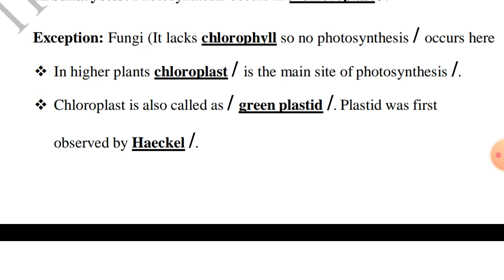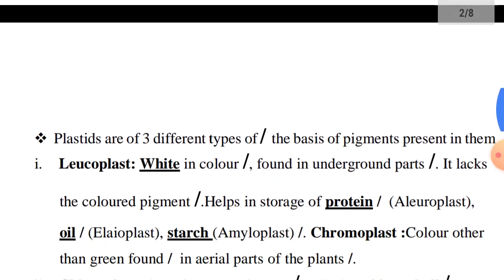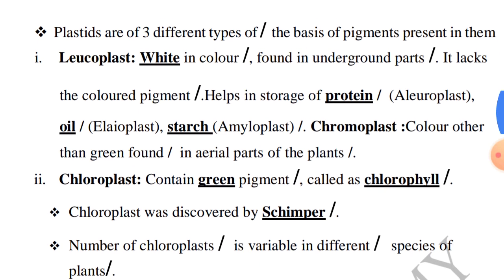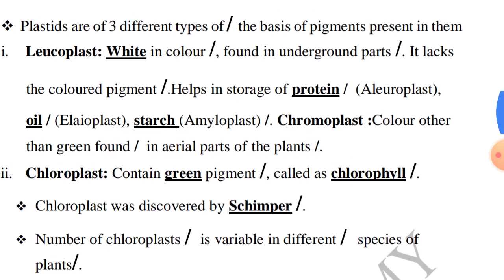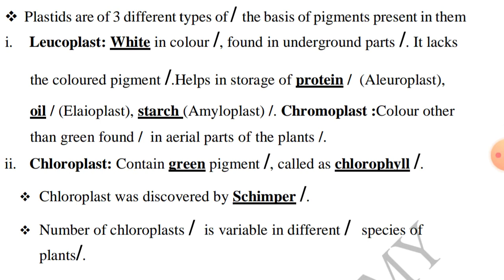In higher plants, which are green in color, there is chloroplast, which is the main site of photosynthesis. Chloroplast is also called the green plastid. Plastid was first observed by Haeckel. Plastids are of three different types on the basis of pigments. Pigment means the color present in them.